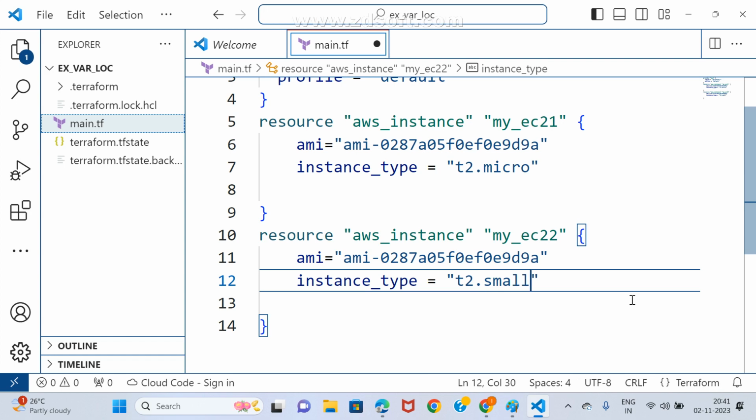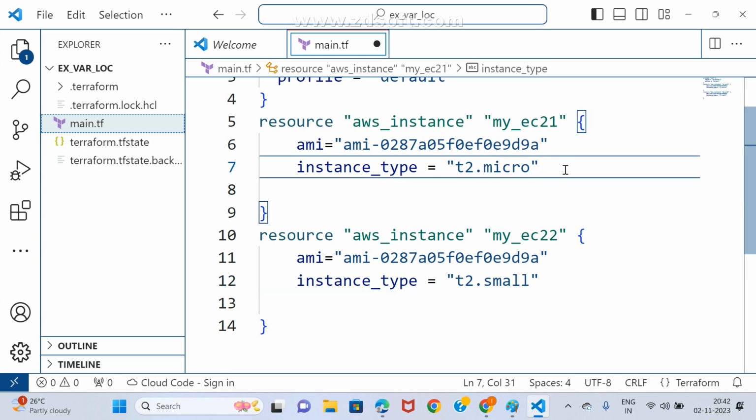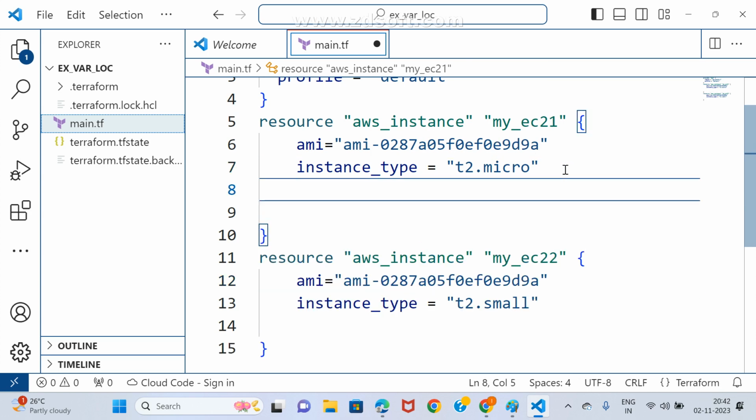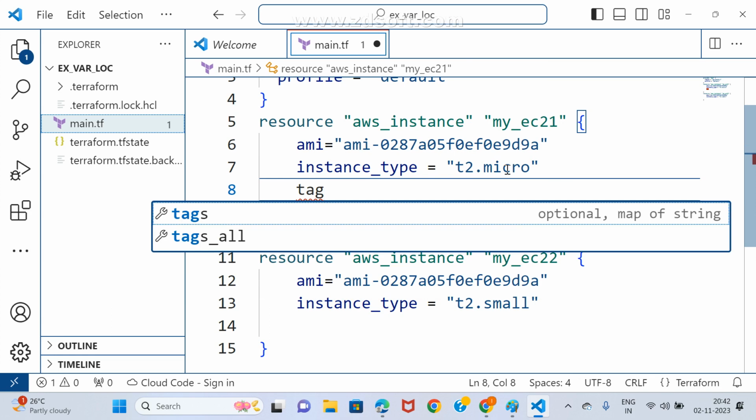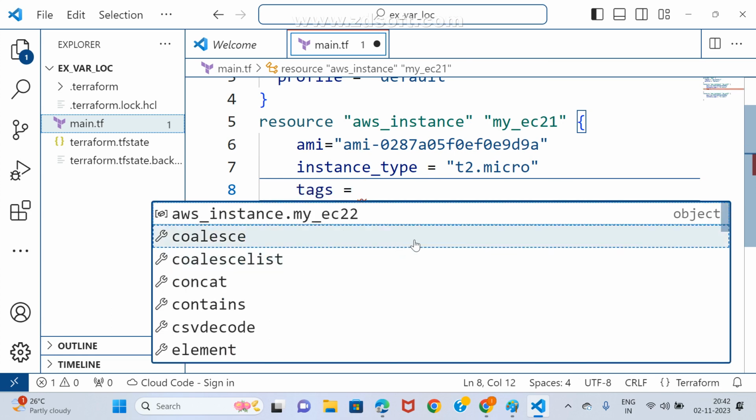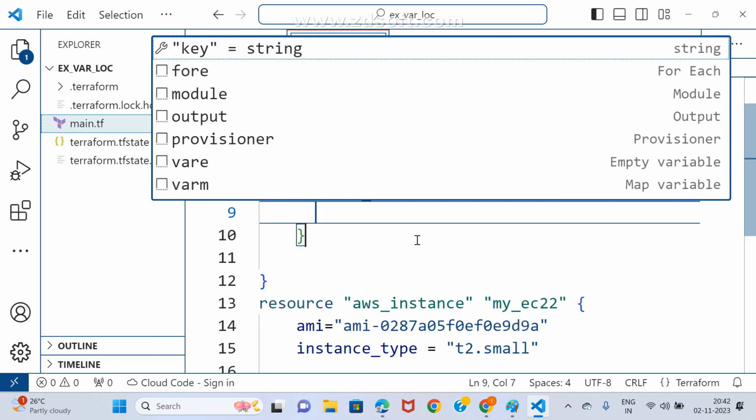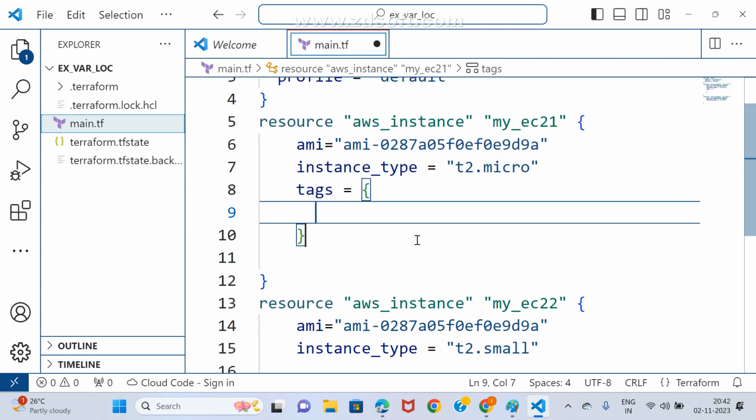See Kishore, if I use it like this, maybe I may go for names here, right? What is the name here? Tags. You tell me, open curly brace. There I may go with Name, capital N, name. Tell me. Here is equal to double quotation, my_ec2_1. You know it.